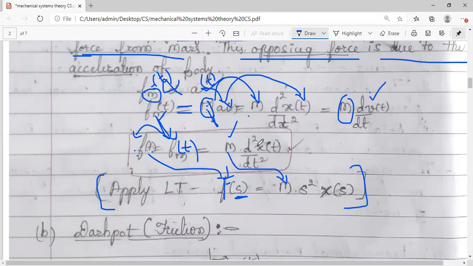As there is a double differentiation here, s square gets multiplied, and whatever signal is there is in the s domain. X of t will become X of s. So this is one example of how we can write the Laplace transform for this. This knowledge is very important. In the previous session, I even showed you the slide of a Laplace transformation table, in which different Laplace transforms are listed for different signals.